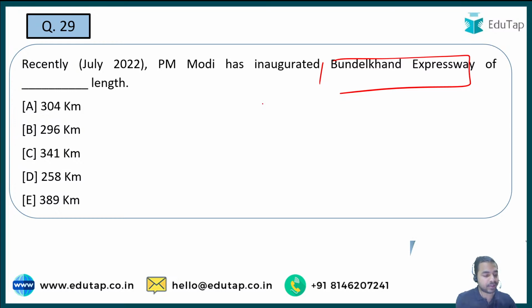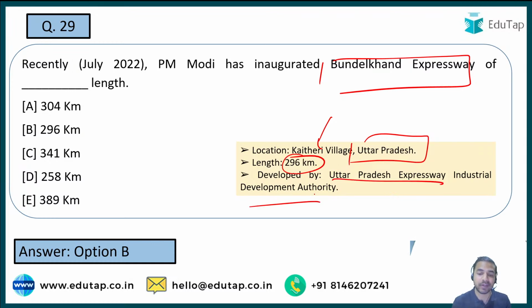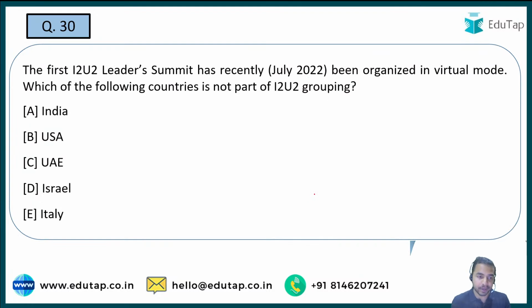Manpreet is saying that it is 296. So what I'm getting is option B as the right answer. That is absolutely right. First of all, you are required to remember in which state it is located, that is Uttar Pradesh, in the Kaithari village. The length of it is 296 kilometer. The expressway has been developed by Uttar Pradesh Expressway Industrial Development Authority. Okay? Let's move on to the next question.